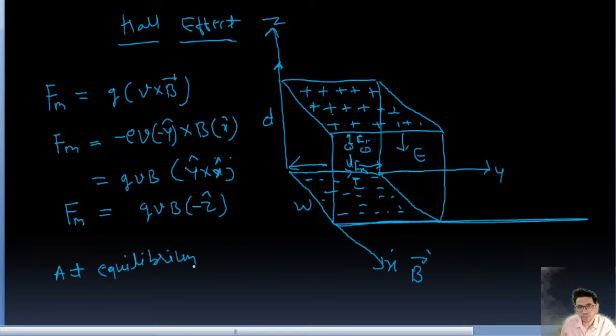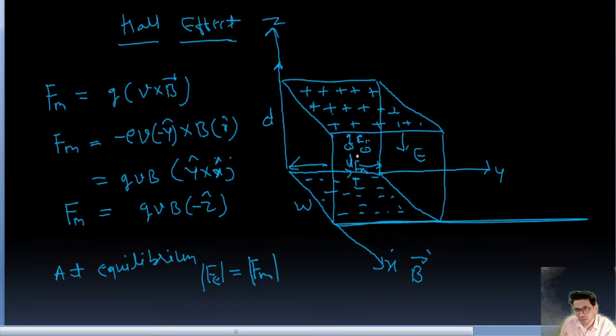So at equilibrium, the electric force on the electron is going to be equal to the magnetic force on the electron. Fe equal to Fm at equilibrium I'm talking about. Mod Fe equal to mod Fm.